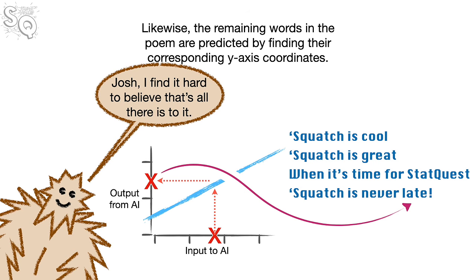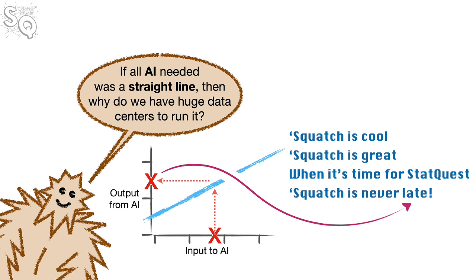Josh, I find it hard to believe that's all there is to it. If all AI needed was a straight line, then why do we have huge data centers to run it? That's a great question, Squatch.